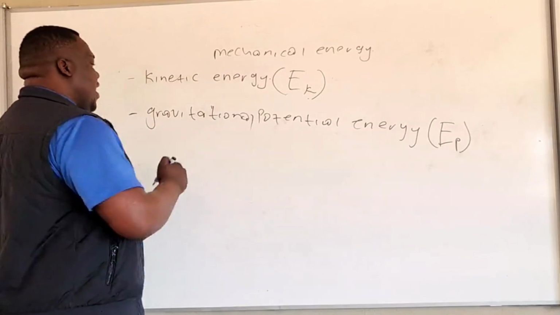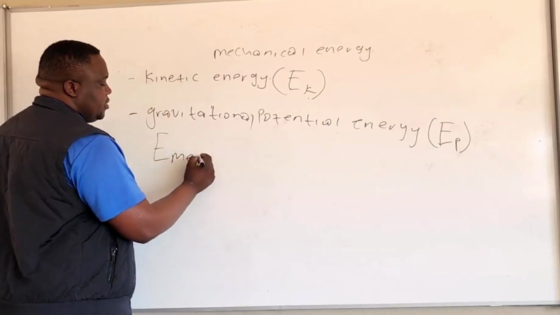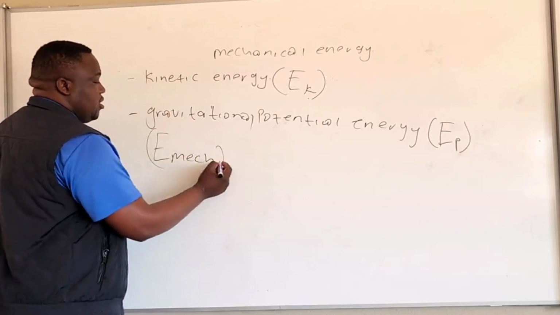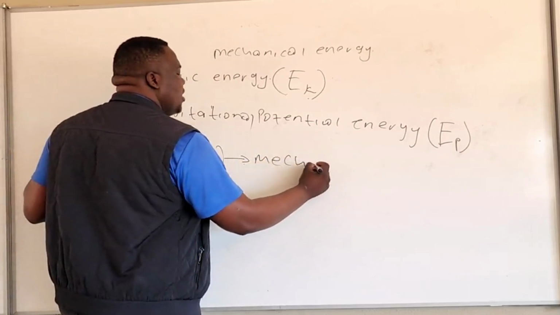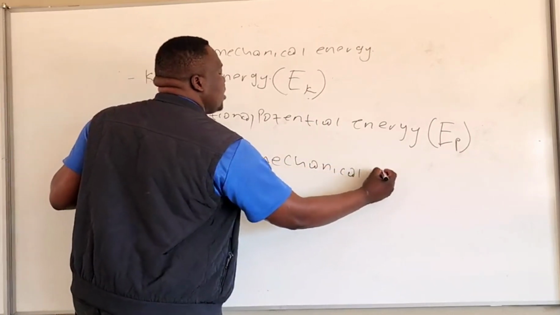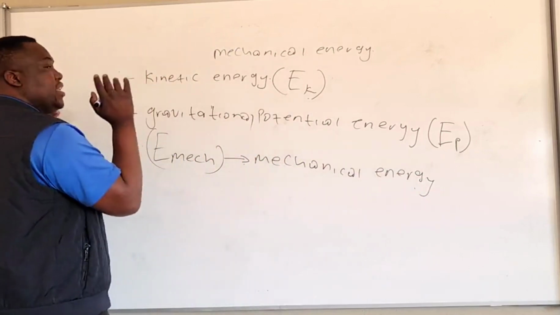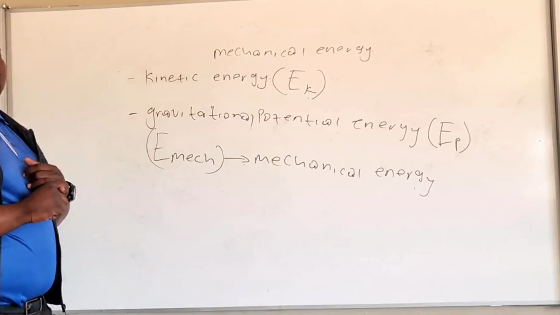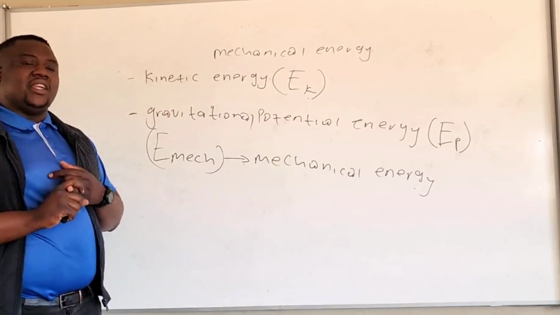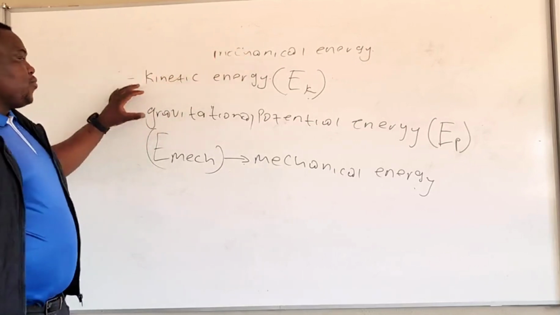So we write mechanical energy as Emec, which stands for mechanical energy. And remember that mechanical energy is two types of energy: the gravitational potential energy and the kinetic energy. Kinetic energy is the energy of movement.